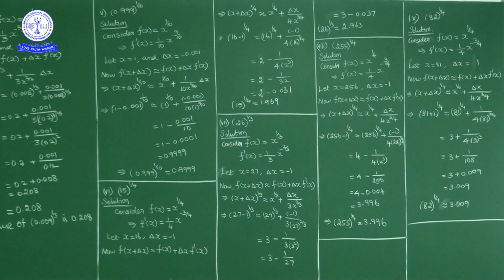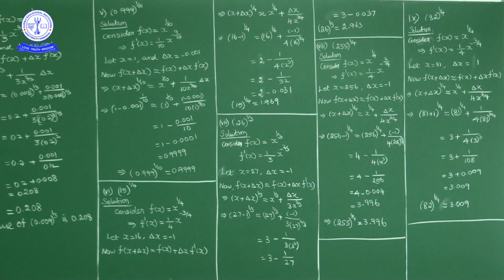Now what will we consider? x as 256 and delta x as -1. Now f of x plus delta x is equivalent to f of x plus f dash of x into delta x. f of x is x power 1 by 4, so f of x plus delta x becomes x plus delta x power 1 by 4, equivalent to x power 1 by 4 plus delta x into f dash of x, which is 1 by 4 into x power minus 3 by 4.